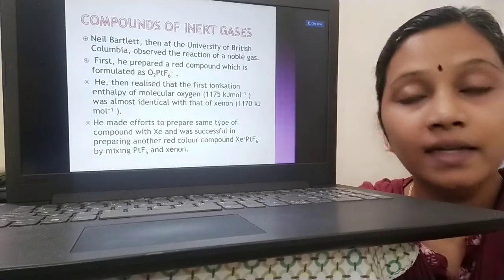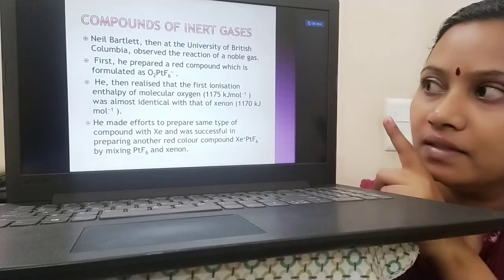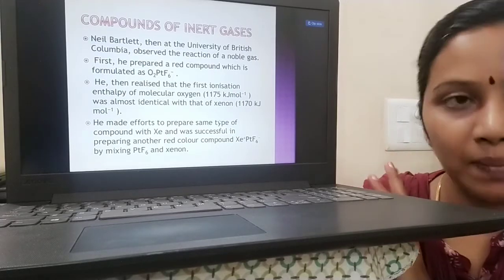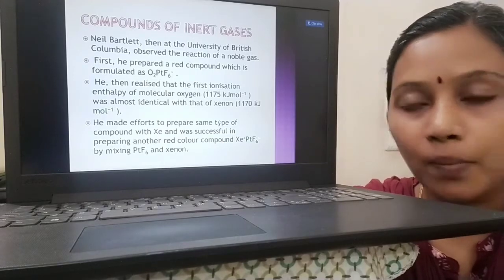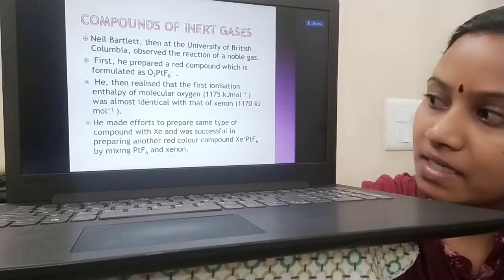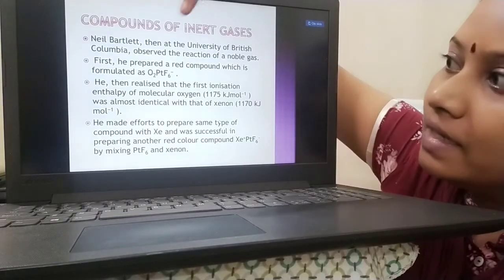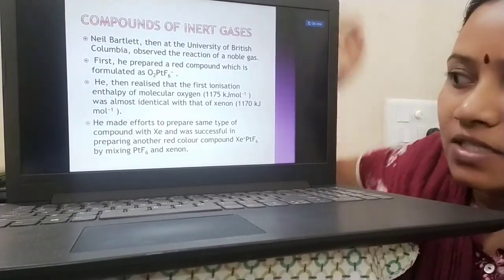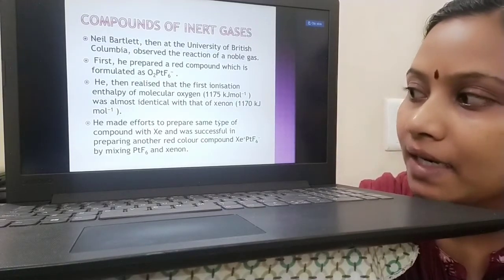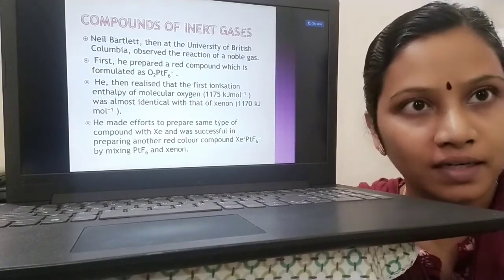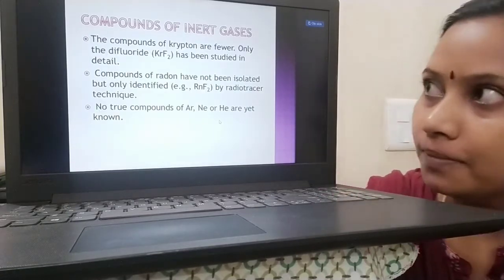So instead of oxygen he used xenon. He formulated a compound with xenon in the place of oxygen. He made efforts to prepare the same kind of compound with xenon, and he was successful in preparing another red colored compound having the formula XePtF6. He made it by mixing xenon with platinum hexafluoride, and he got a red colored compound. So this is the compound produced from xenon.